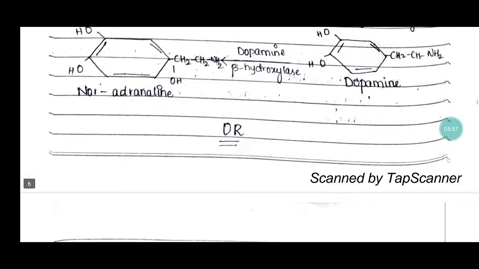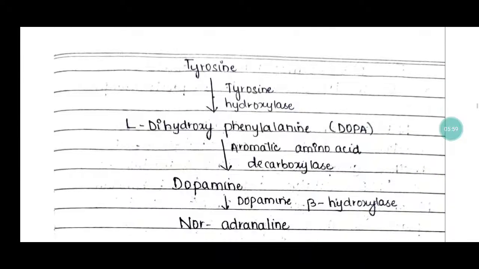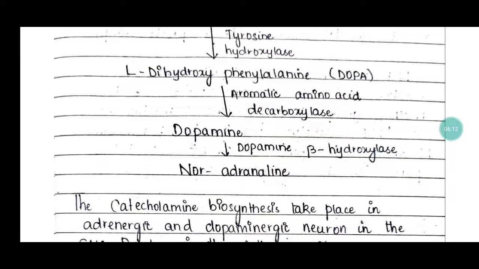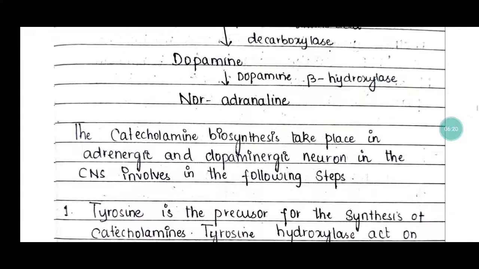Or you can also write in this form: tyrosine, in the presence of tyrosine hydroxylase, gives L-dihydroxyphenylalanine, that is dopa. In the presence of aromatic amino acid decarboxylase, it gives you dopamine. Dopamine undergoes beta hydroxylation, which gives you noradrenaline, also known as norepinephrine.